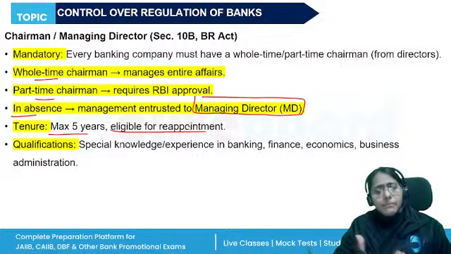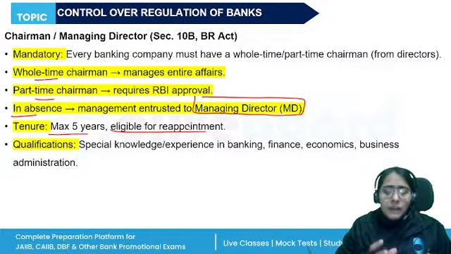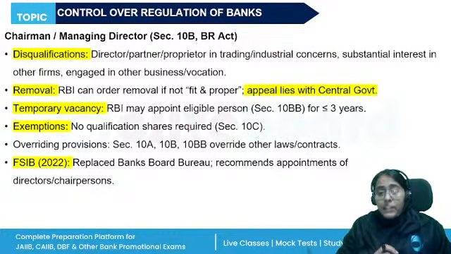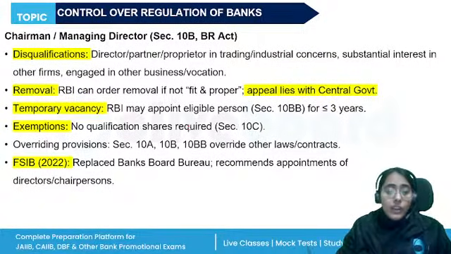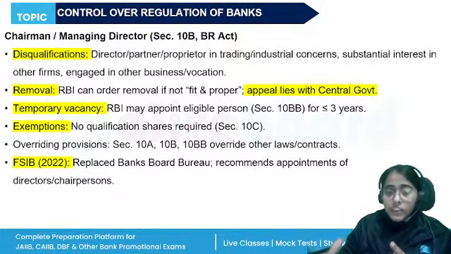Qualifications: they should have special knowledge and expertise in the banking industry, the working of a banking company, SBI, subsidiary bank. There are certain restrictions on their appointment as well, certain disqualifications. When will a person be disqualified for being a chairperson?